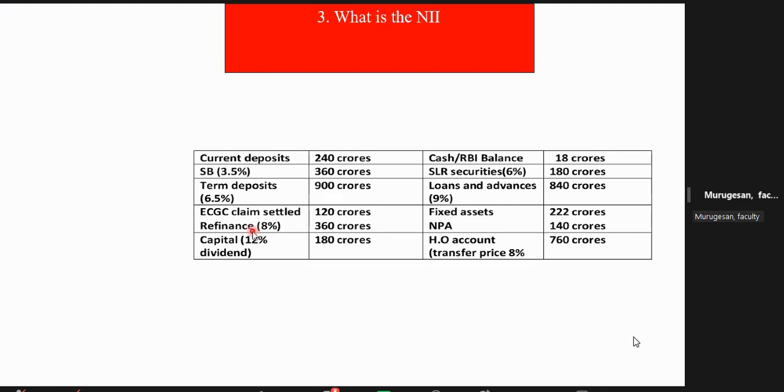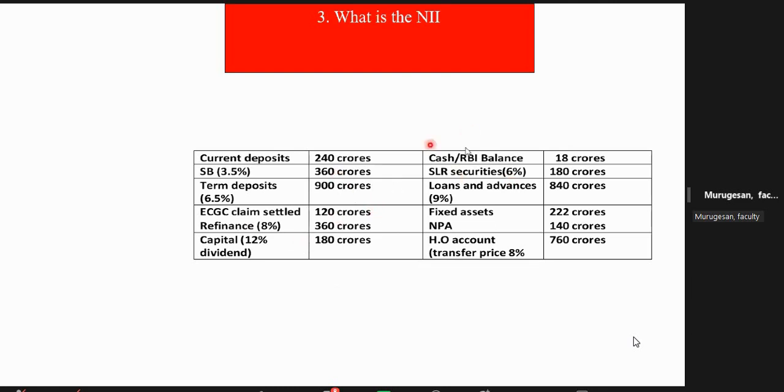Okay, liability. And refinance, this is a cost. Refinance may be from RBI, NABARD, SIDBI, IDBI, Exim Bank. All this refinance is not free; you have to pay some interest. That is 8%, given within brackets. Capital 12% they have given. You should not get confused: the capital will not come into the NII. NII is what? Net interest income. So the capital earning, nothing will come. Understood? Okay, now assets. You total it.